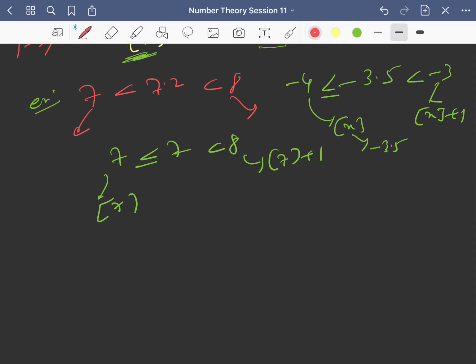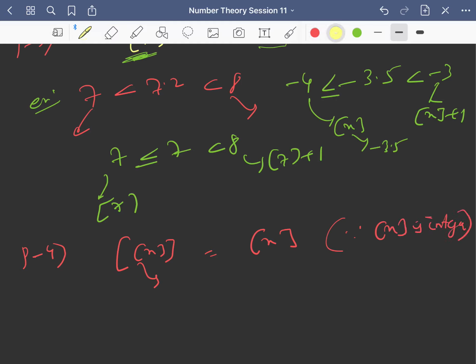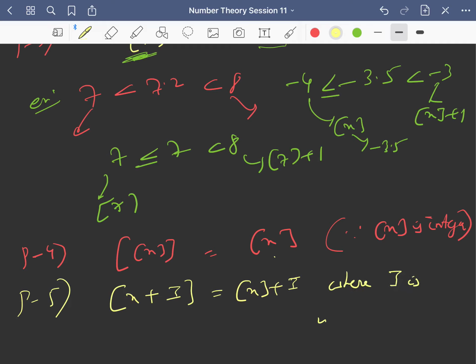So let us see the next property, that is the greatest integer of the greatest integer of x. This is nothing but the greatest integer of x only, right? Because the greatest integer of x is an integer, so the integer part of an integer is the same integer. Fine, right? And we have already studied this property, that the greatest integer of x plus an integer I is nothing but the greatest integer of x plus I, where I is an integer. Fine. So I think this is very clear.